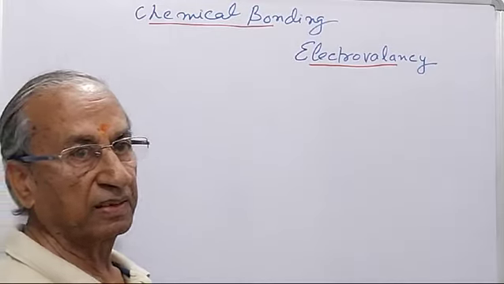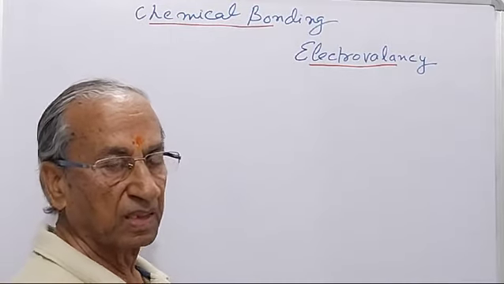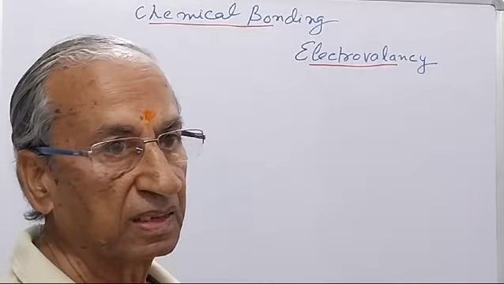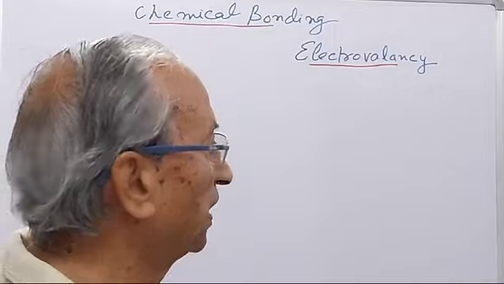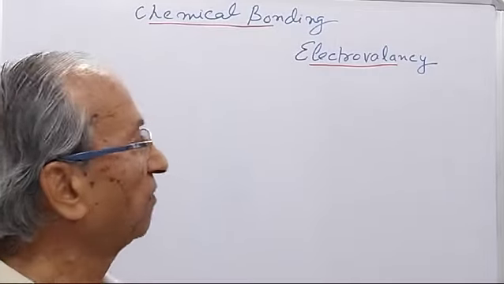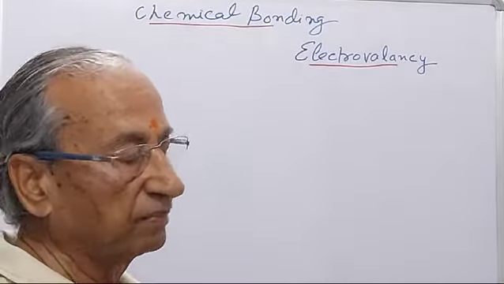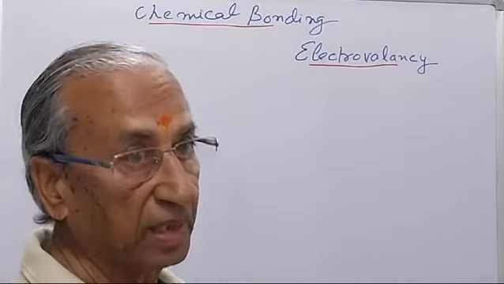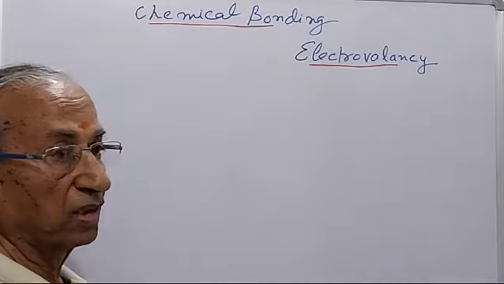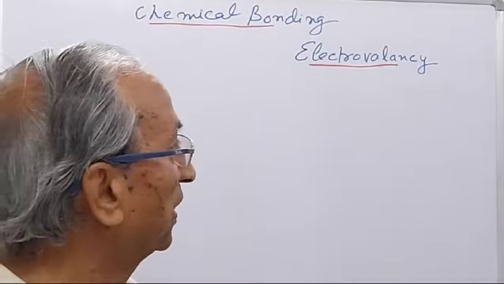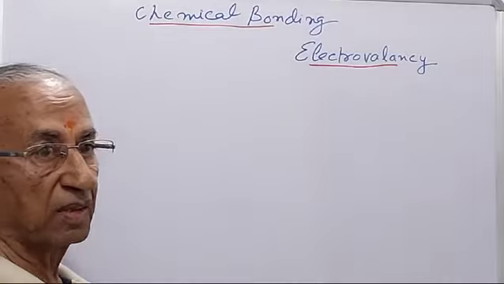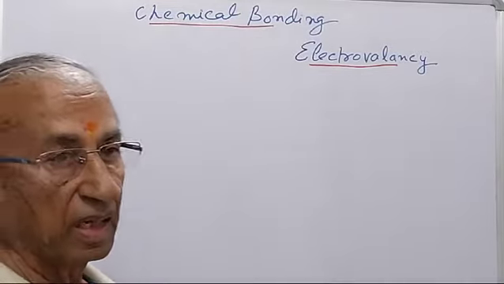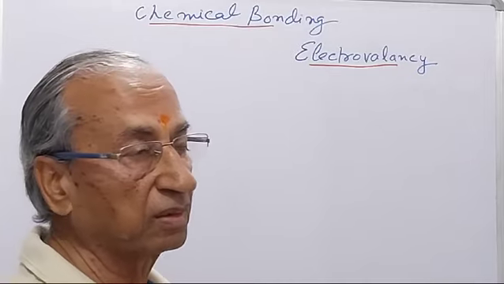Now, there are certain elements which are unreactive in nature, or we say they are very least reactive, such as the noble gases: helium, neon, argon. It was found that in these unreactive elements, the electronic configuration is very important. They contain their outermost orbit as a stable orbit which contains 8 electrons, or in the case of helium, only 2 electrons.